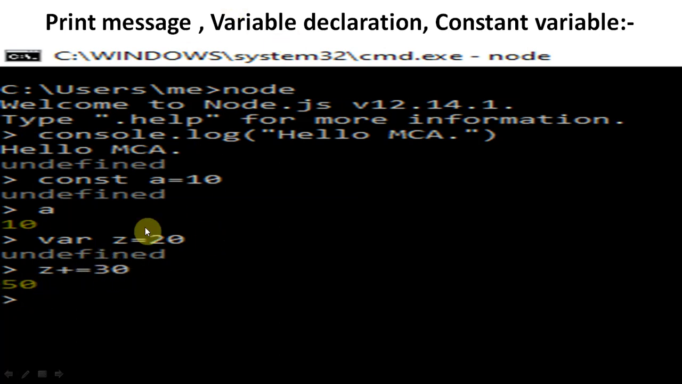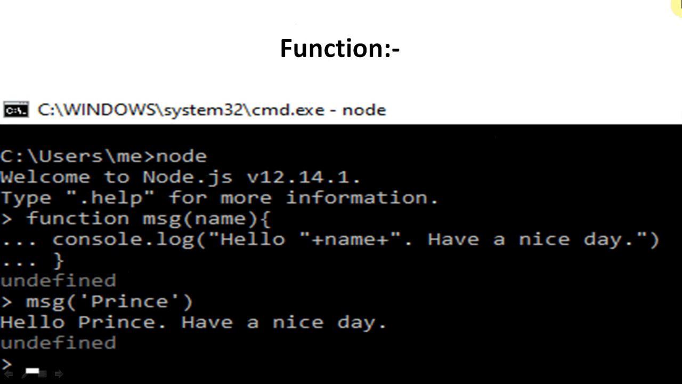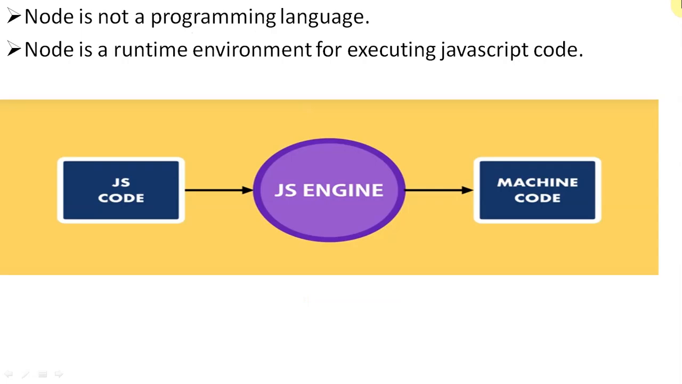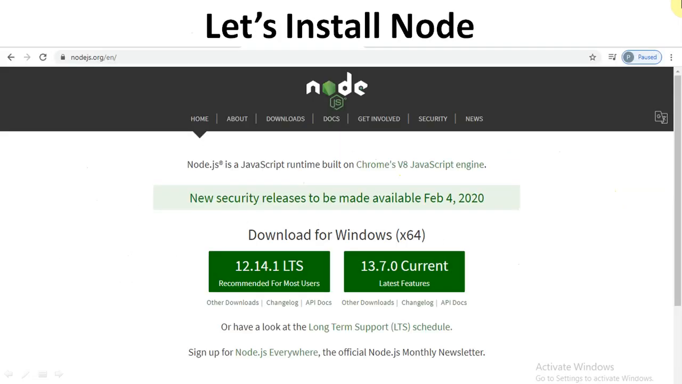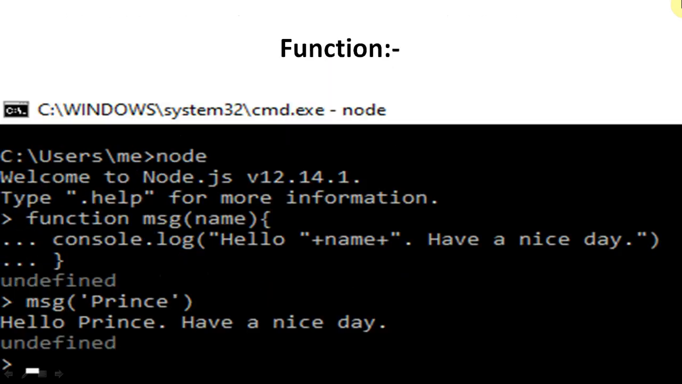So the commands of Node.js are the same as the commands of JavaScript. It is just like JavaScript, but we can run Node.js on a server platform. So basically we can say Node.js is not a programming language, it is a framework. Here it is also given that Node.js is not a programming language. Node is a runtime environment for executing JavaScript code. So this is the clear difference I have given here. And you can see here how to write a function for Node.js.